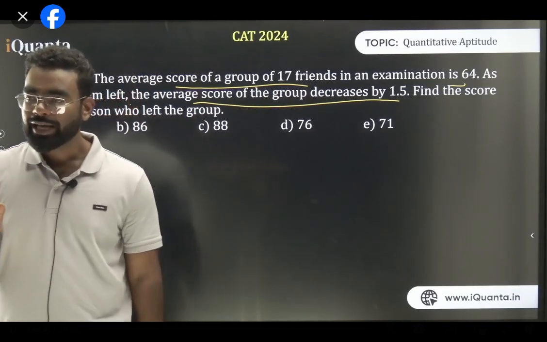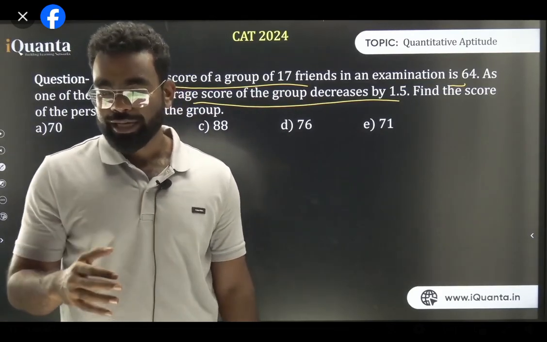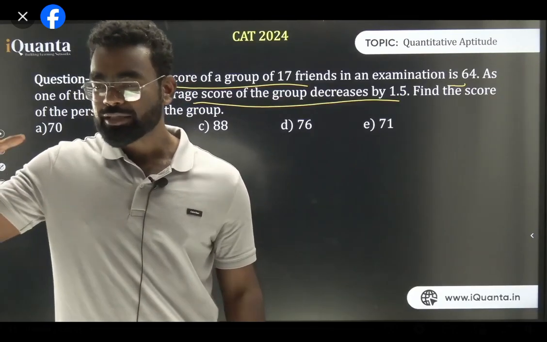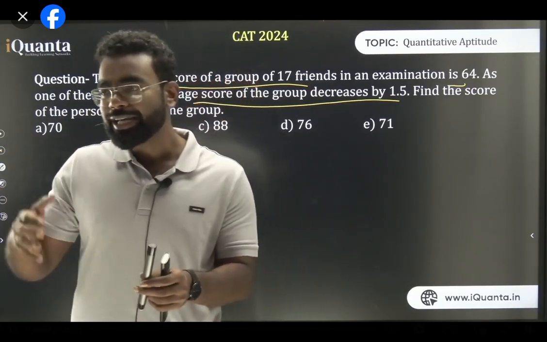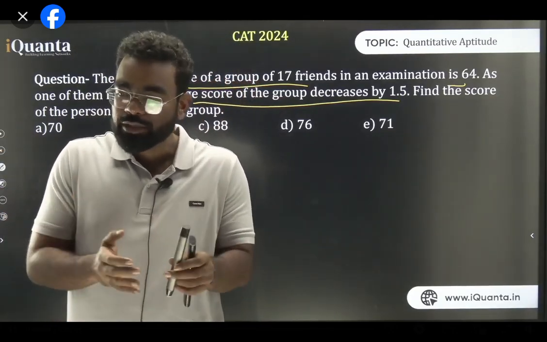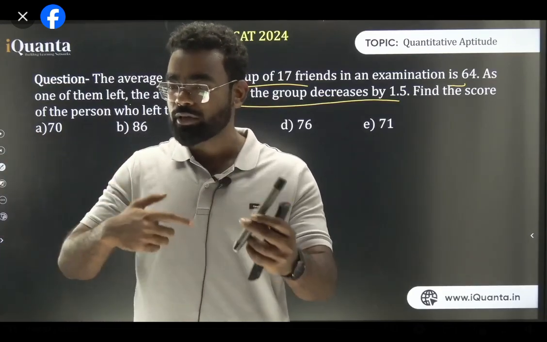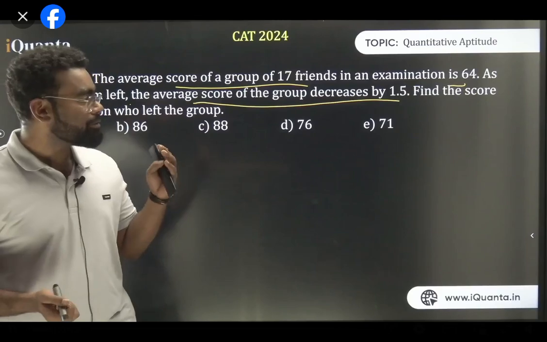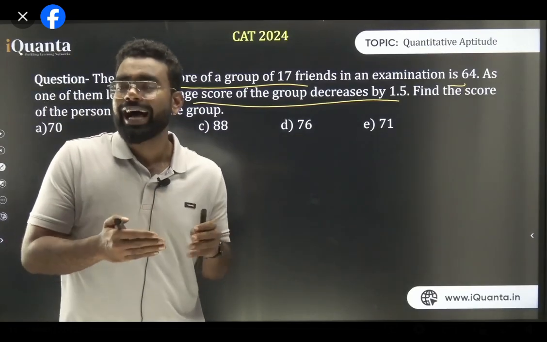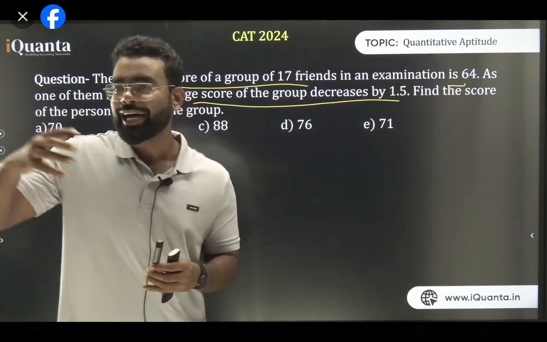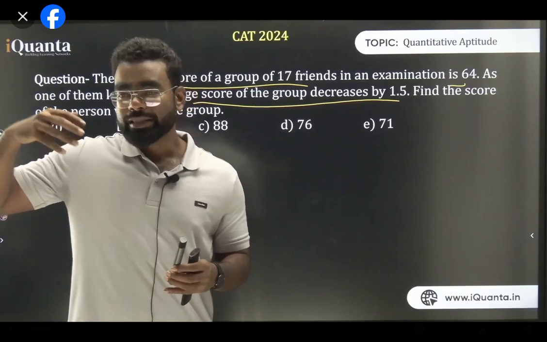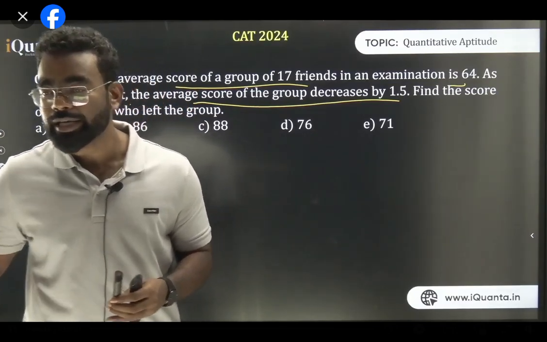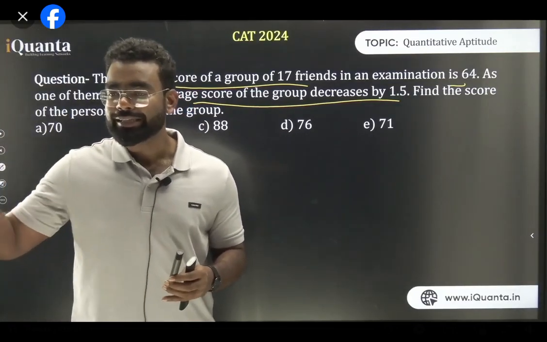First, you understand this. If there is a group of people, one person left and the average weight increases, that means this person contributed less. And if he left and the average weight decreases, that means this person contributed more. Okay? It's like an inverse connection. Clear? Now, in case of inverse connection, I can say if the average is decreased when he left, that means he has a higher value than the average. If he has a higher value than the average, whenever he's leaving, the average is decreasing. Clear? Kanika, yes, tell me. Do you understand this thing, all of you?